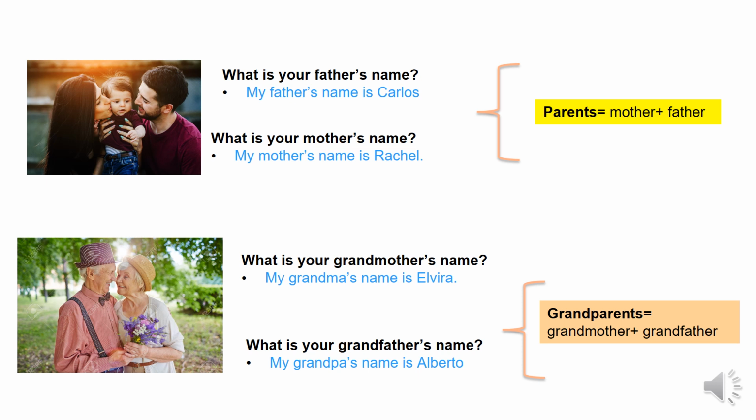To ask a question, we can say, what is your father's name? And the answer you respond is, my father's name is Carlos. What is your mother's name? My mother's name is Rachel.